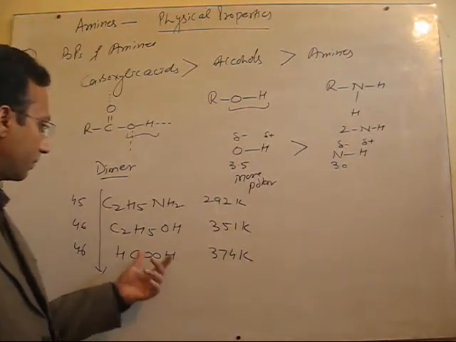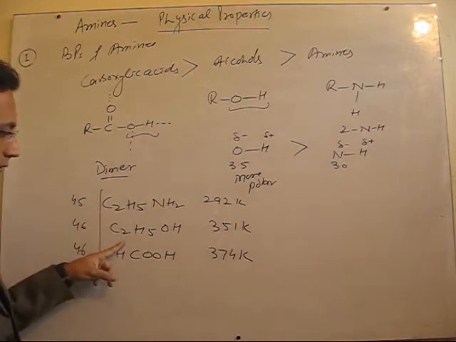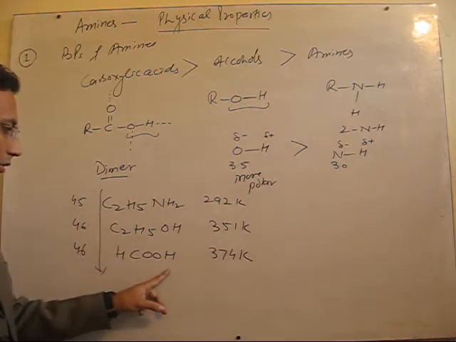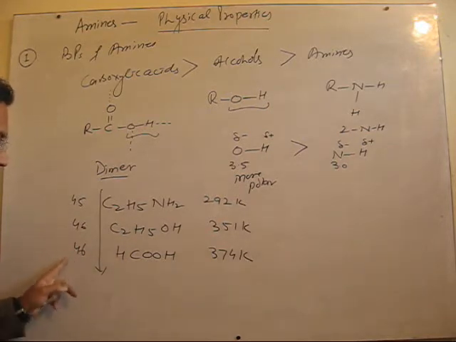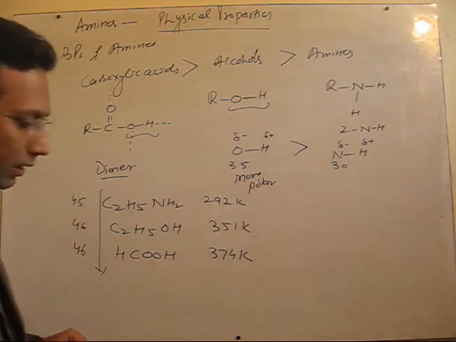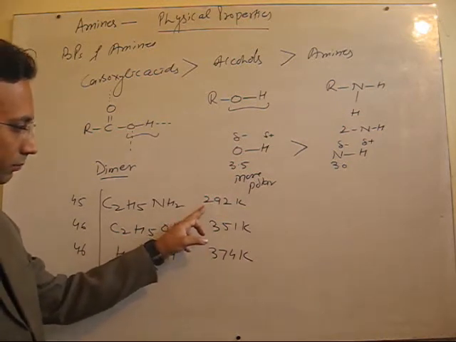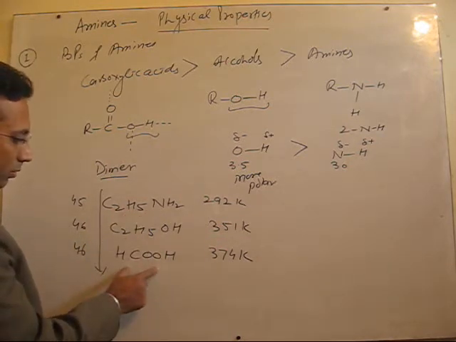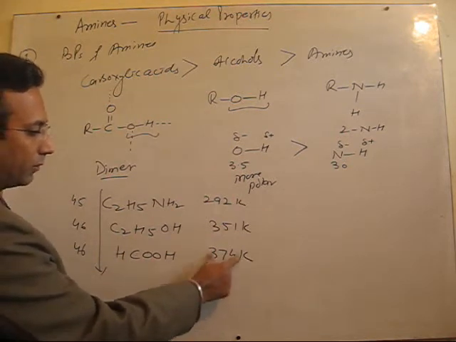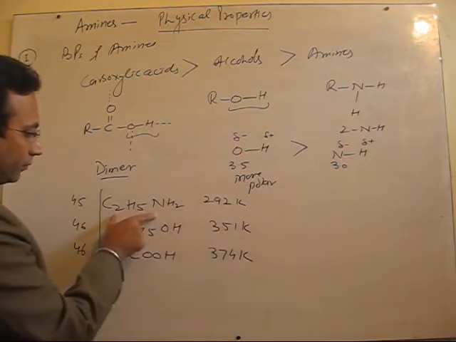Yes, let's continue this. We have ethanamine, ethanol and methanoic acid of almost comparable molecular masses, 45, 46 and 46, and we have found their boiling points, right? So this shows that among amines, alcohols and carboxylic acids of comparable molecular masses, carboxylic acid has the highest boiling point, then alcohol, and the least is that of amines.